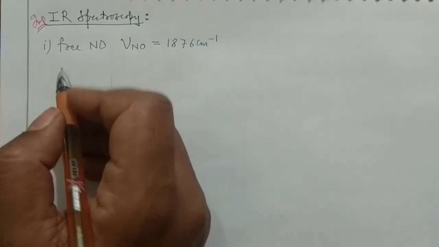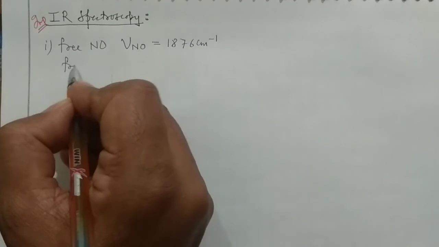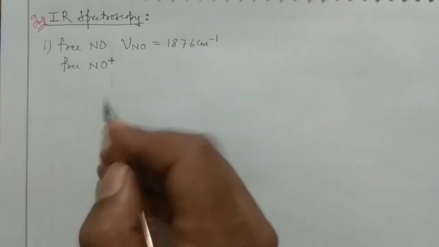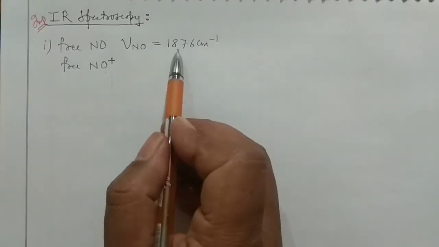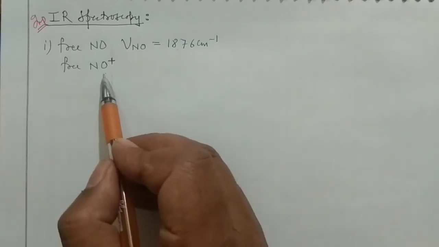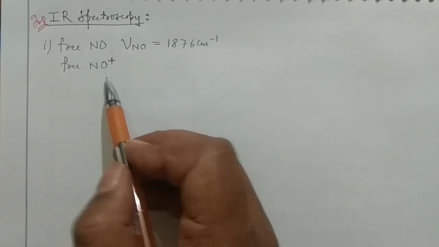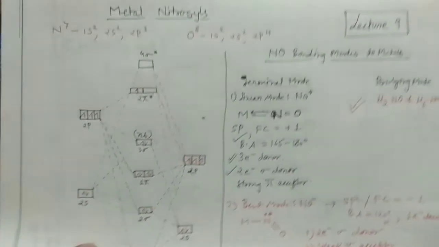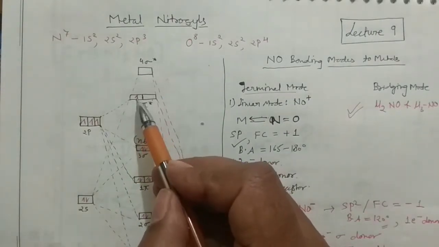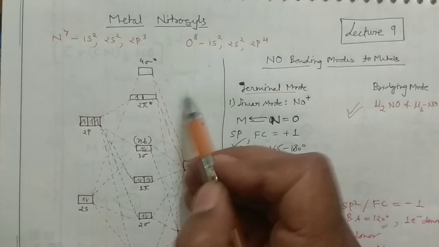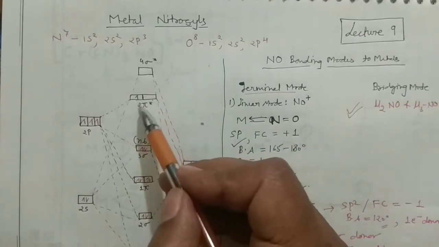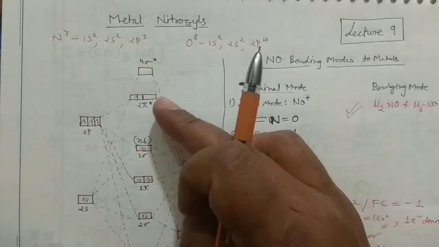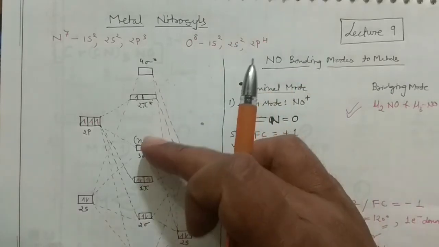Now say you are having free NO positive. Now what is your expectation? Would the nitrosyl frequency be higher than this 1876 or lower than this 1876? So I am telling you, see how we can prepare this NO positive. If you remove one of the electrons from the anti-bonding interaction, then it will give you NO positive, right? That means you are removing an electron from the anti-bonding molecular orbital. So bonding interaction would become higher. When anti-bonding electrons are gone, then bonding interaction would be higher.